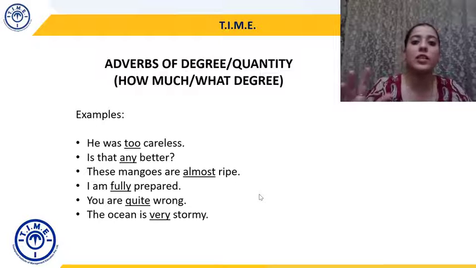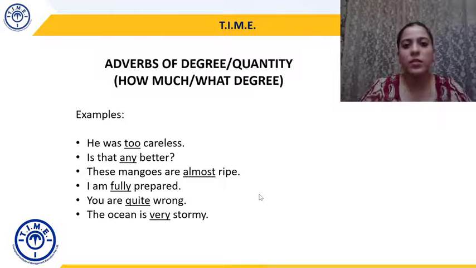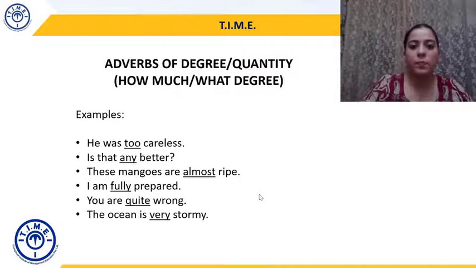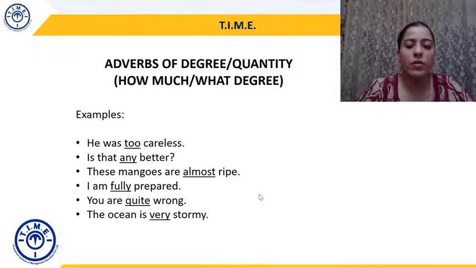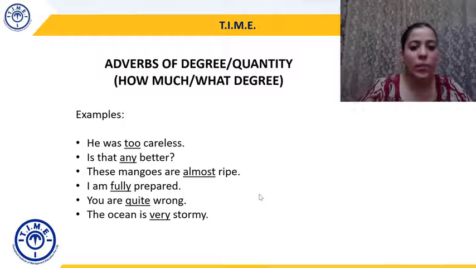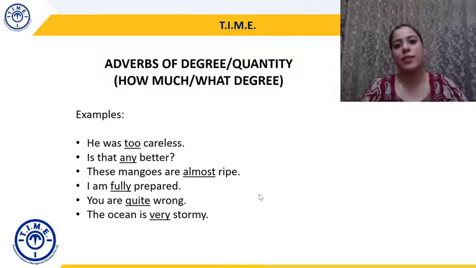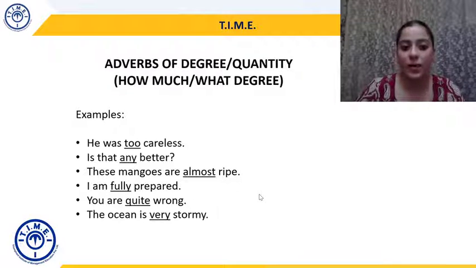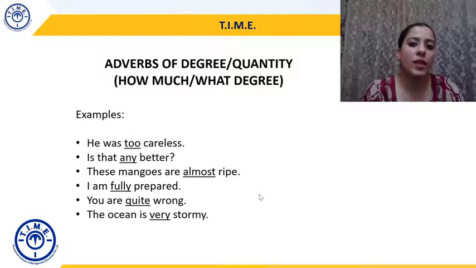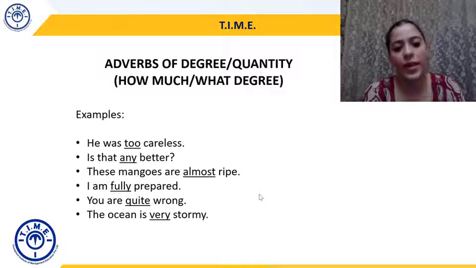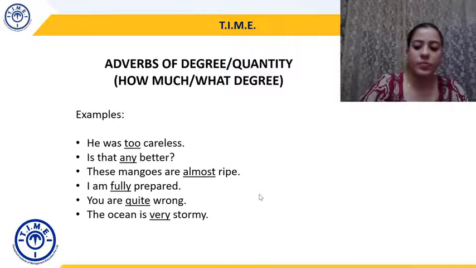The ocean is very stormy. Stormy, as in the sea, the ocean, the water is very volatile. It's not at a peaceful level. The storms are brewing. The water level is going up and down. So stormy means basically that the ocean is not calm. So the ocean is very stormy. How stormy is the ocean? Very. So very again becomes an adverb of degree.